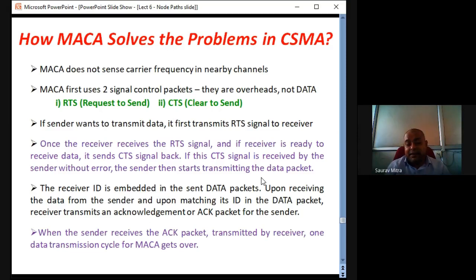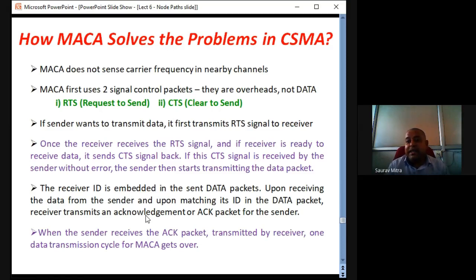After that, data transmission happens, and at the end of data transmission, when the receiver receives the data packet, it generates an acknowledgement packet for the sender. And that acknowledgement packet travels through all the intermediate nodes. It comes back to the transmitter. When the sender receives the acknowledgement packet transmitted by the receiver, one data transmission cycle for MACA gets over.